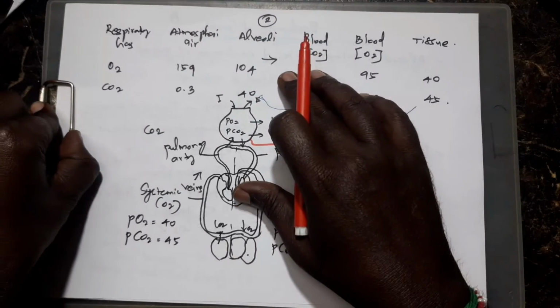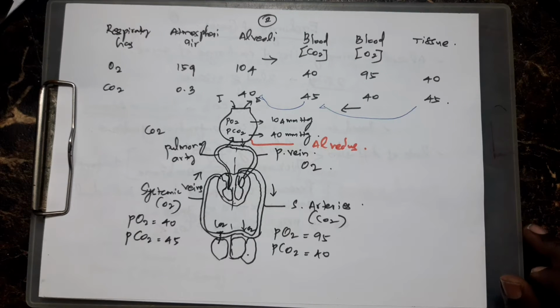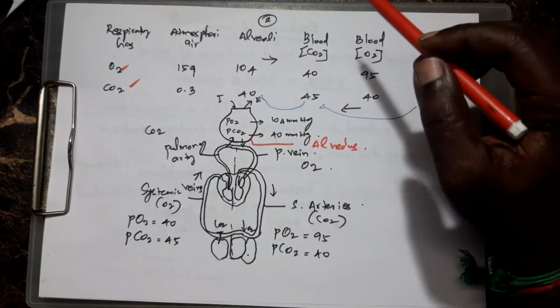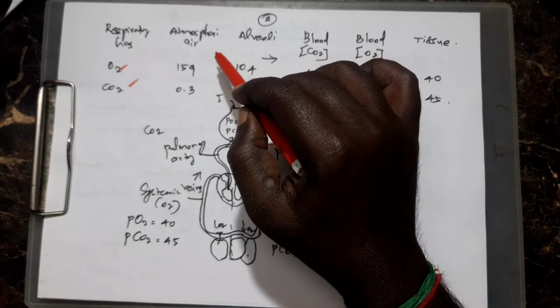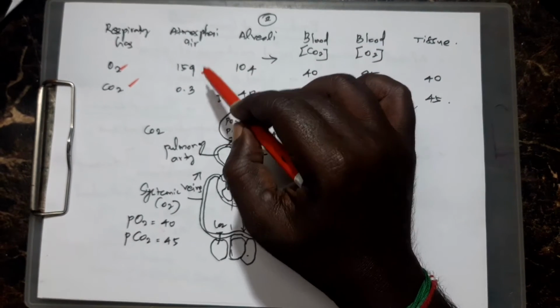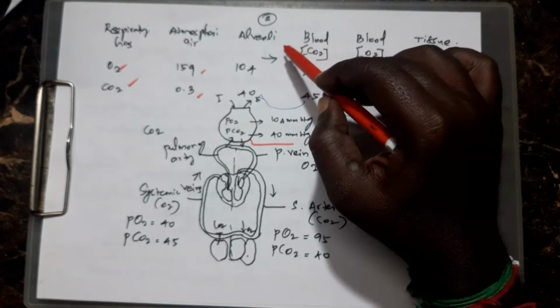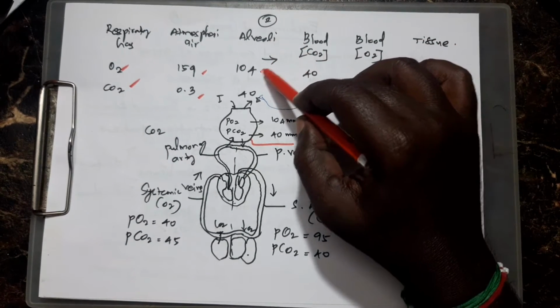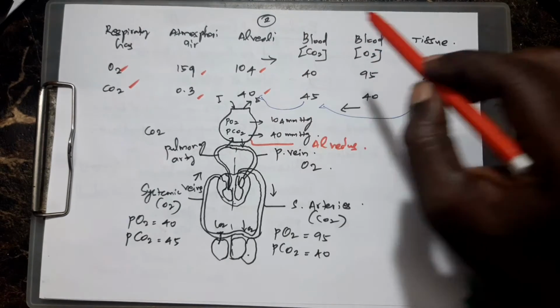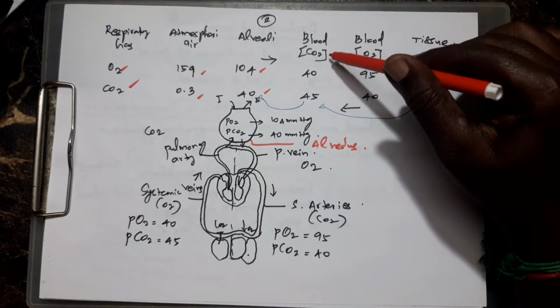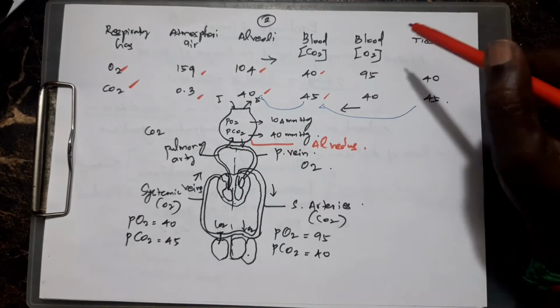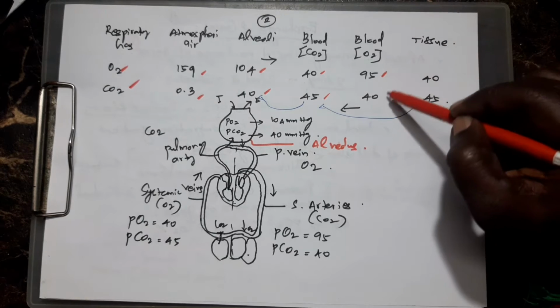Next, a table is given in your book. See the table also and memorize that table. The respiratory gases are O2 and CO2. What is the pressure? In atmospheric air, the O2 level is 159 and CO2 is 0.3. In alveoli, the primary site of gas exchange, O2 level is 104 and CO2 level is 40. Deoxygenated blood has an O2 level of 40 and CO2 level of 45. Oxygenated blood is 95 and 40.